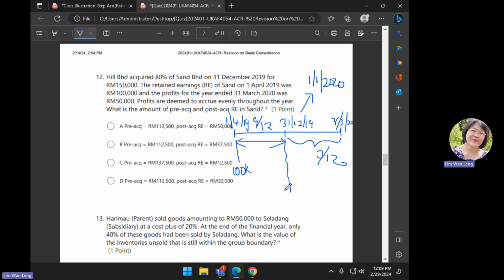This is the cut-off point. 100,000 must be the pre, plus together with the profits for the year, which is 50,000, but you take 9 months only. So, pre will be 100,000 plus 37,500, but you only take 9 months into the year. So the post will be how much? Take the 50,000 times by 3 out of 12. Okay? This one, what is the answer? C.